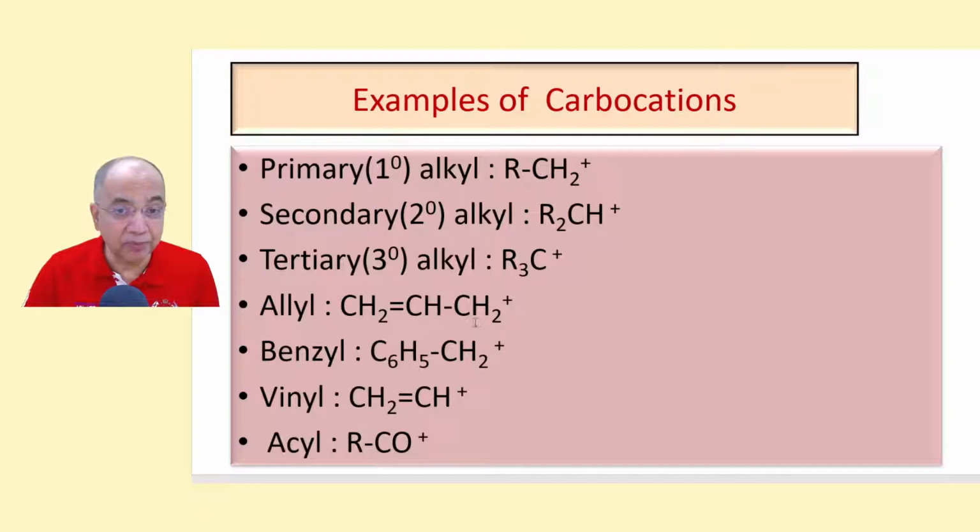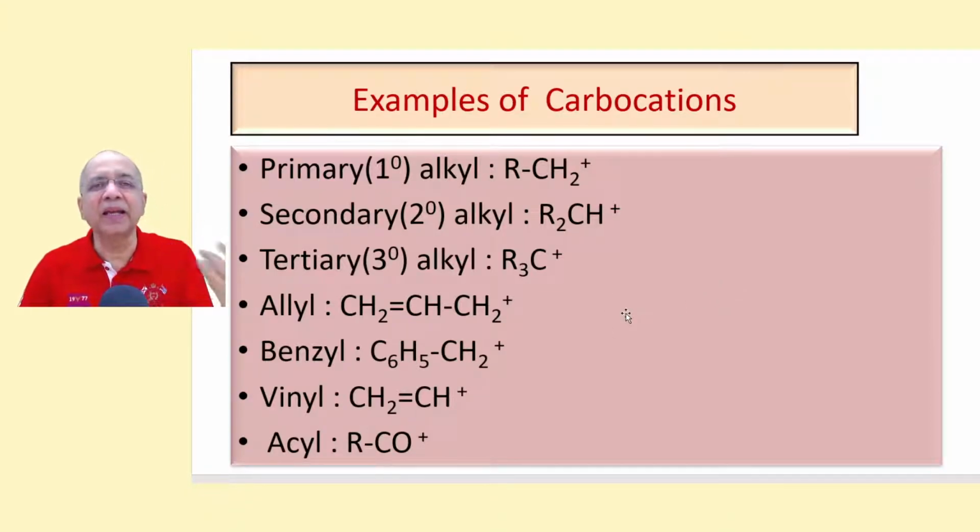This is allyl, double bond CH2. This is also sp2. This is benzyl, sp2. But this is vinyl. You know, the steric number is 2 here, so the hybridization is sp, right? And this is acyl, RC double bond O plus. So you will encounter a large number of different carbocations. These are some of the introductory examples.